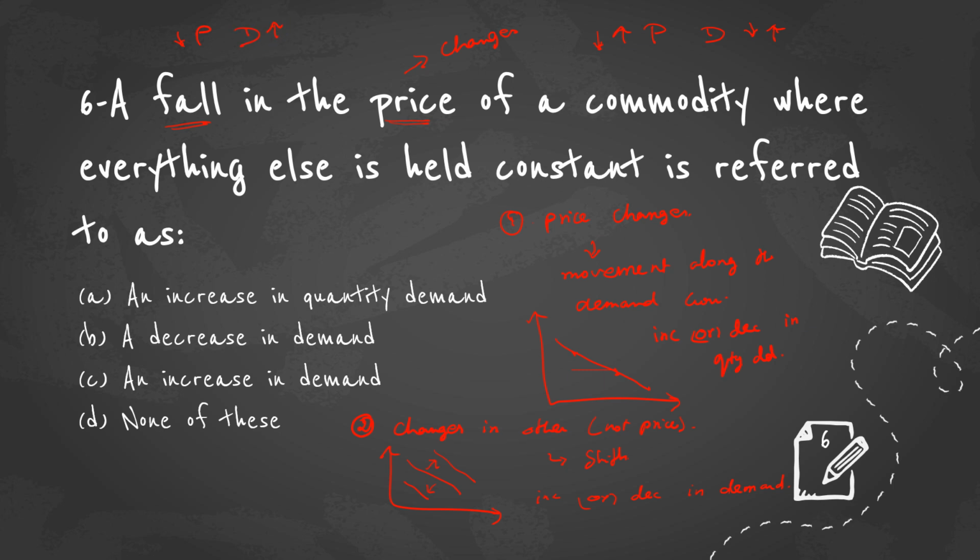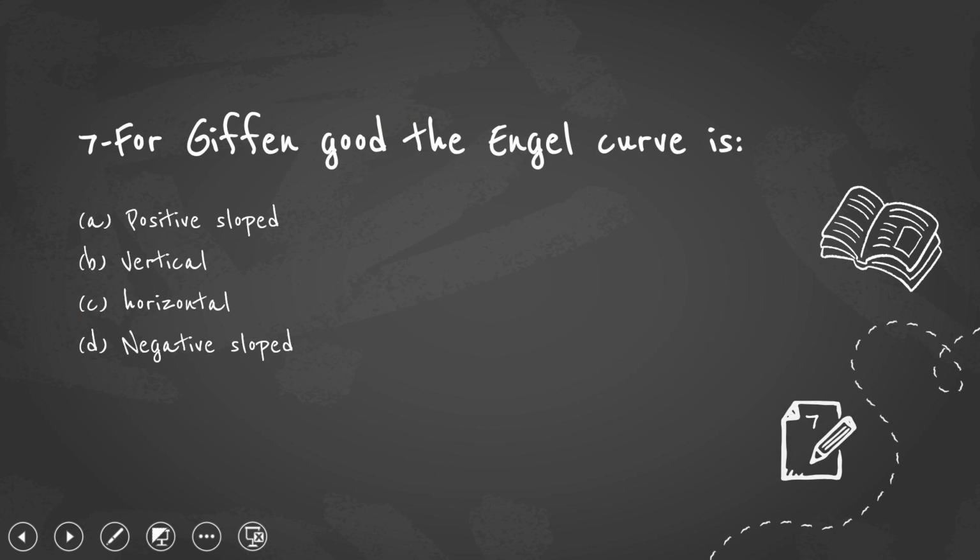Demand increases. As I said, when there is movement along the demand curve, we call it an increase or decrease in quantity demanded. So here price decreases, so demand increases. So, increase in quantity demanded. Therefore the answer is A. Moving to the next question.